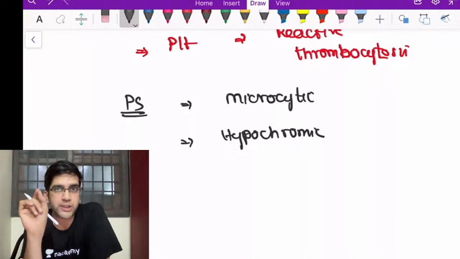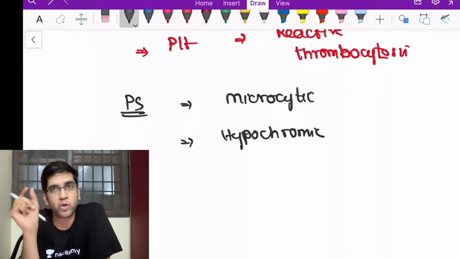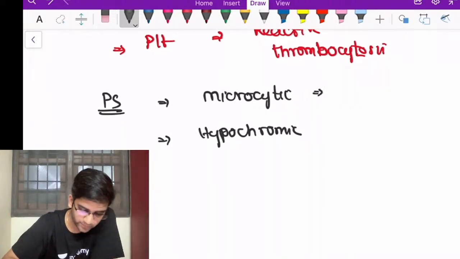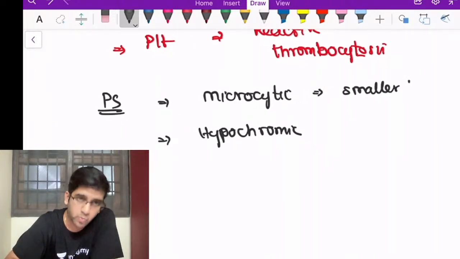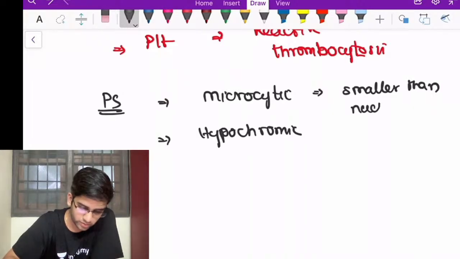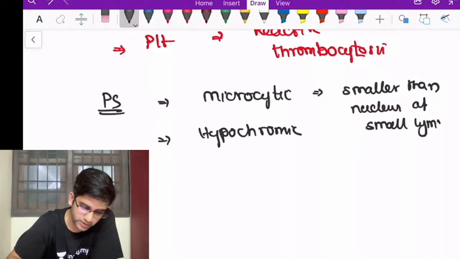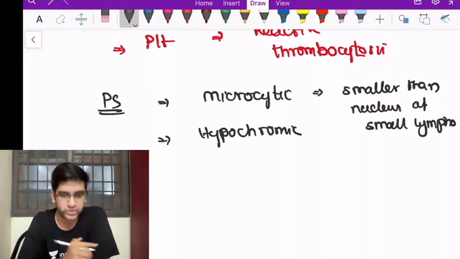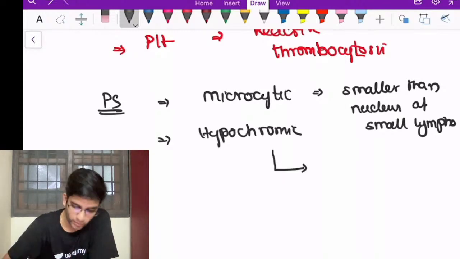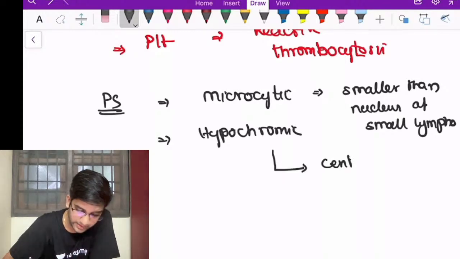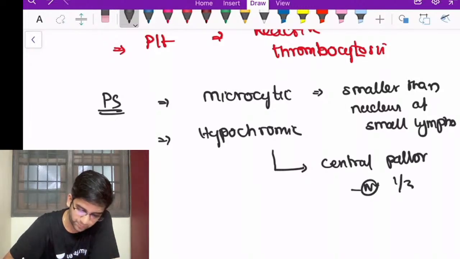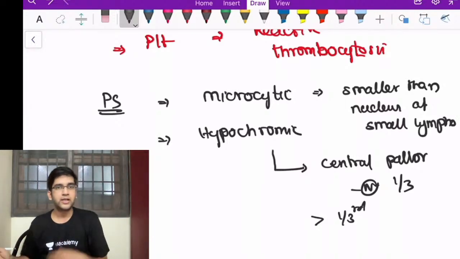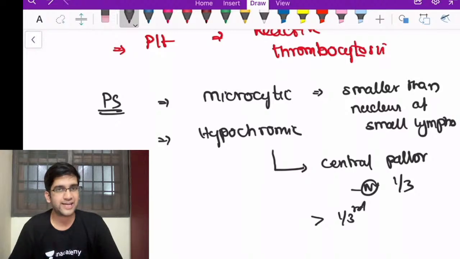A normal RBC will be the size of the nucleus of a small lymphocyte. When I call something microcytic, it's going to be smaller than the nucleus of a small lymphocyte. I'll call something hypochromic when the central pallor, again the normal is 1/3, is greater than 1/3. Then I'm going to call it a hypochromic RBC. Fine. That's how I determine it's a microcytic and a hypochromic RBC.